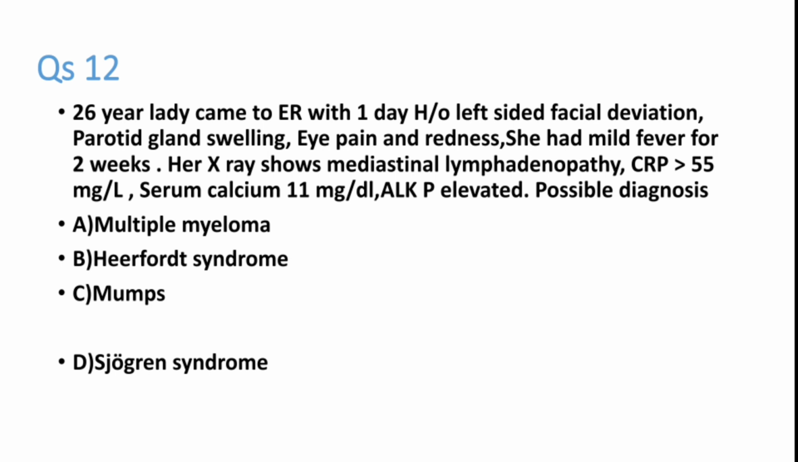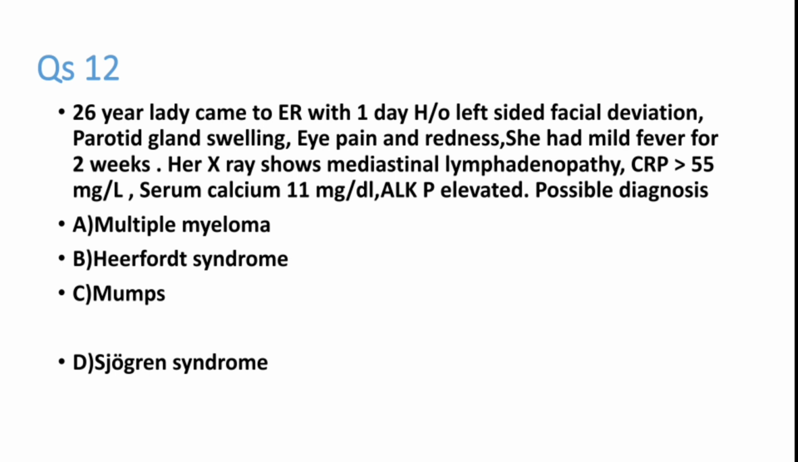CRP is very high, 55 mg per liter. Serum calcium is very high, 11 mg per deciliter. Alkaline phosphatase is moderately elevated. What is the possible diagnosis for this patient? She had LMN facial palsy, acute onset, parotid gland enlargement, uveitis features, mild fever for 1 or 2 weeks. Chest X-ray shows mediastinal lymphadenopathy, CRP is elevated, calcium is slightly elevated, alkaline phosphatase is elevated. What is the possible diagnosis?